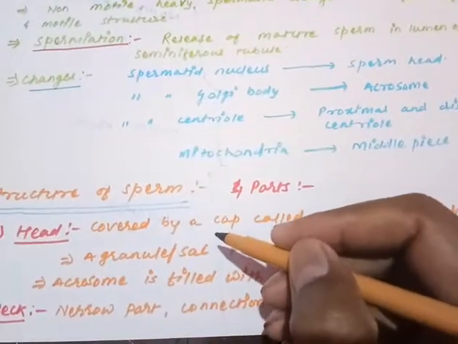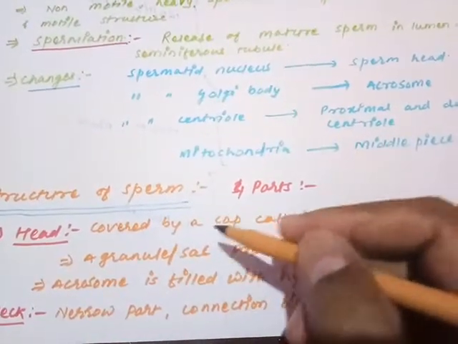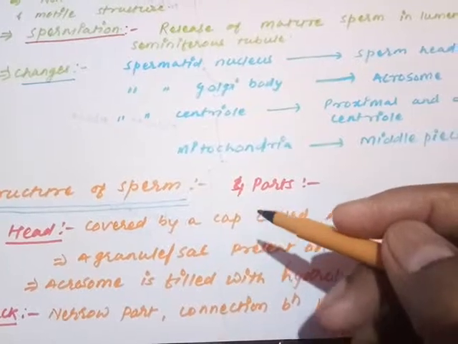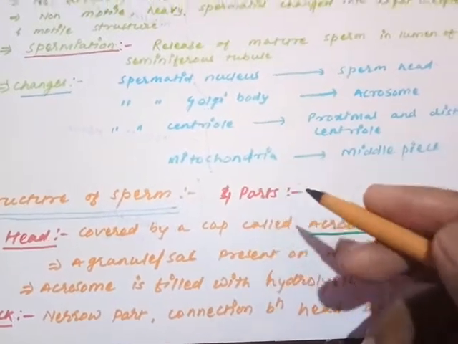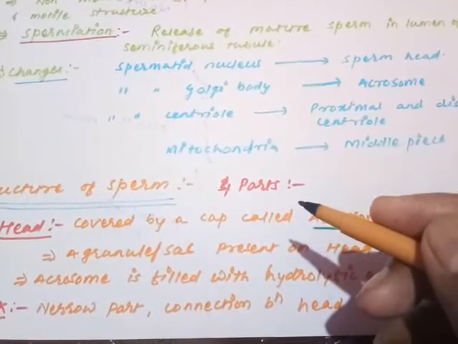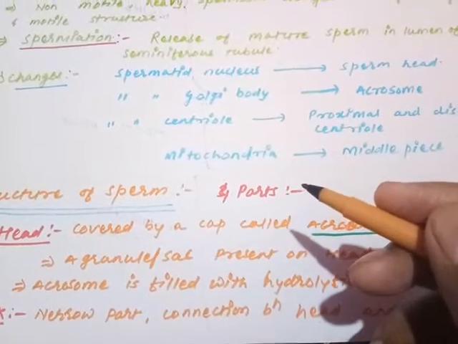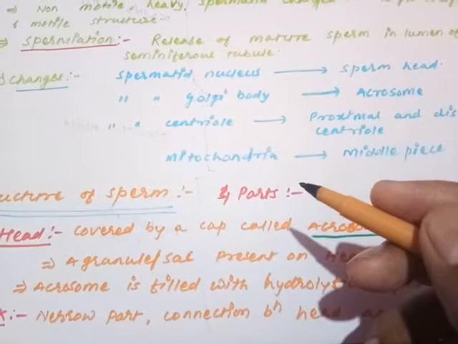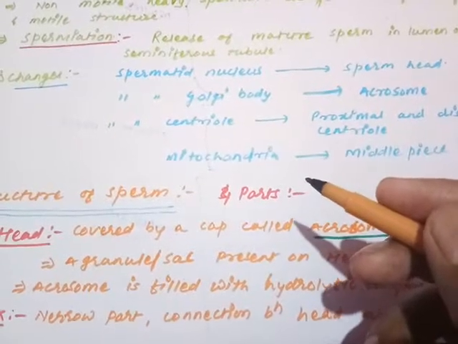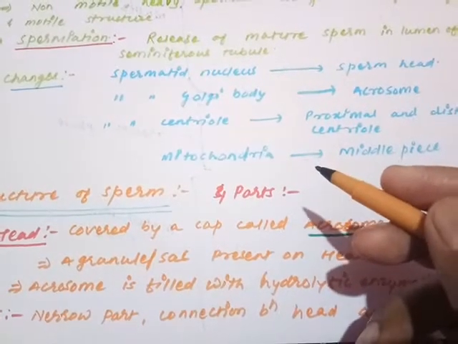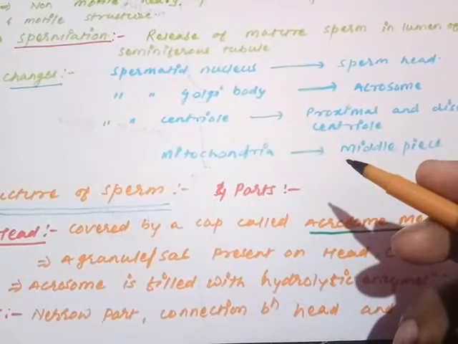The head means the topmost region of the sperm. The head of the sperm is produced by the nucleus of the spermatid. The nucleus of the spermatid is going to form the head of the sperm. And remember, the head of the sperm will have the genetic material, since it is produced from the nucleus.